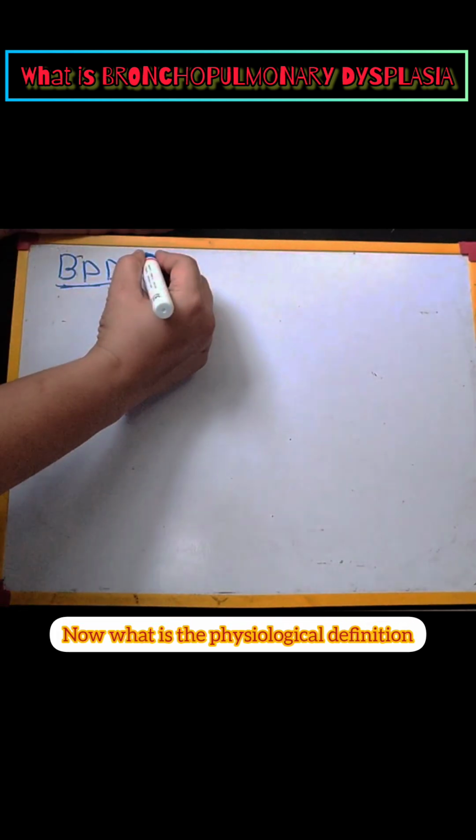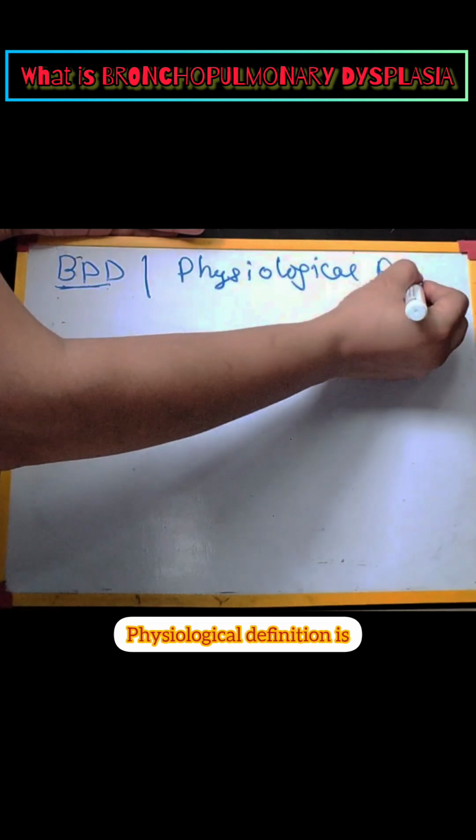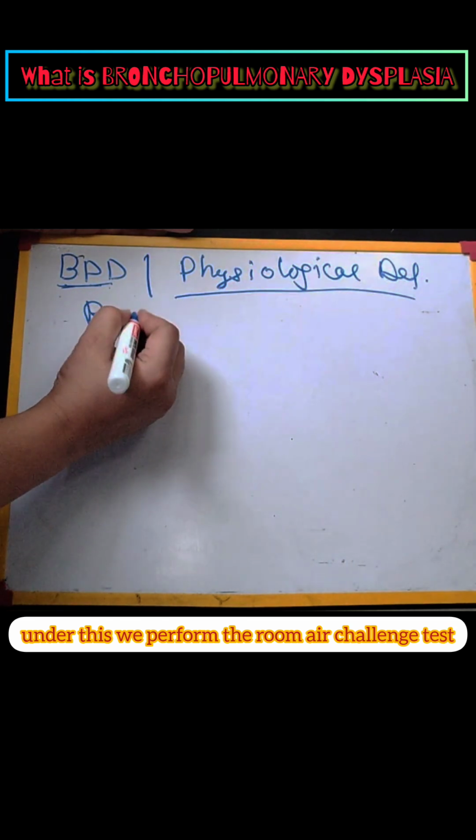Now, what is the physiological definition? Under this, we perform the room air challenge test. Okay?